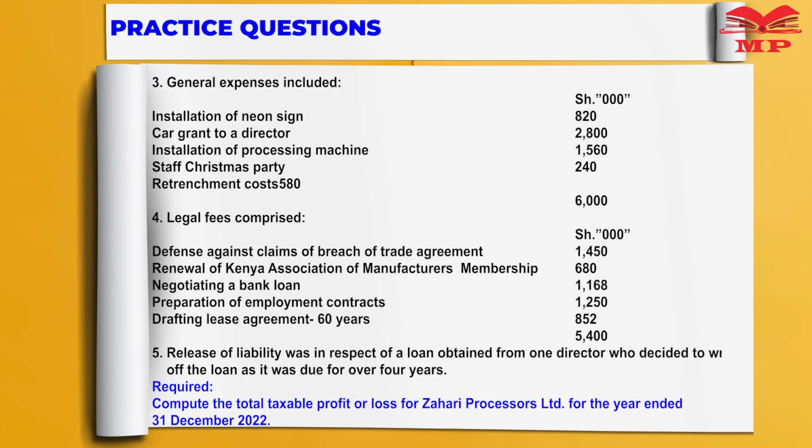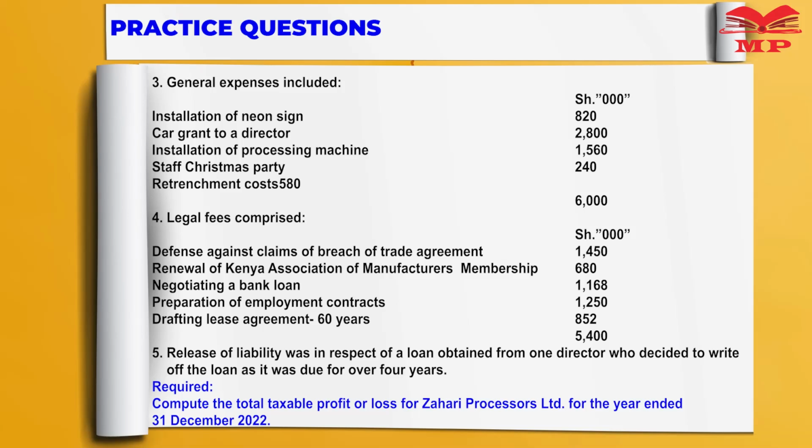General expenses include installation of neon sign, car grant to a director, installation of processing machine, staff Christmas party, retrenchment costs. Number 4, legal fee comprised defense against claim for breach of trade agreement, renewal of Kenya Association of Manufacturers membership fee, negotiating a bank loan, preparation of employment contract, drafting lease agreement 60 years. Number 5, release of liability was in respect of a loan obtained from one director who decided to write off the loan as it was due for over 4 years.